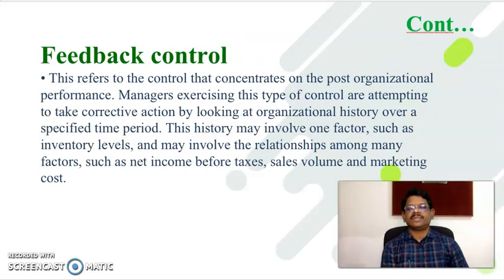The third type is related to feedback control. Feedback control refers to the control that concentrates on post-organizational performance. Managers exercising this type of controlling attempt to take corrective actions by looking at the organizational history over a specified time period. This history may involve one factor such as inventory level, or the relationship among many factors such as net income before taxes, sales volumes, and marketing cost. Such things are taken into consideration at the post level.